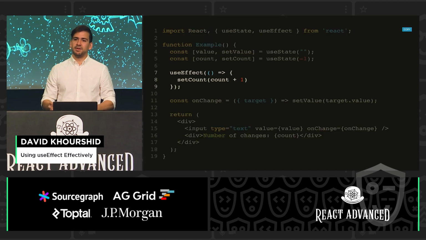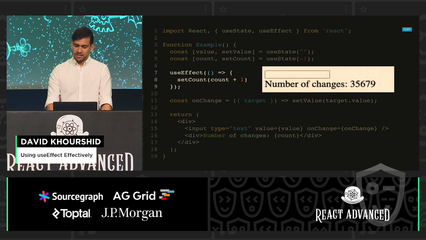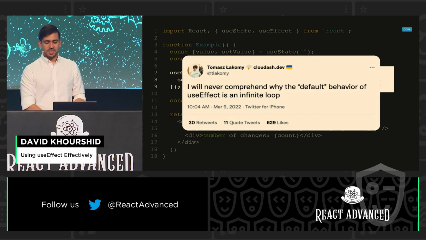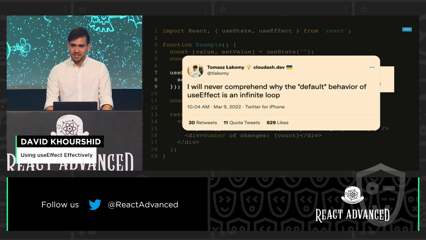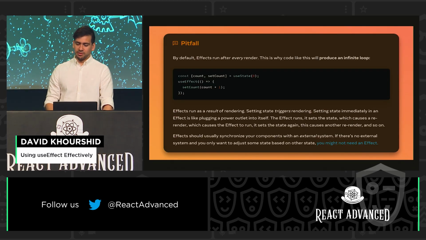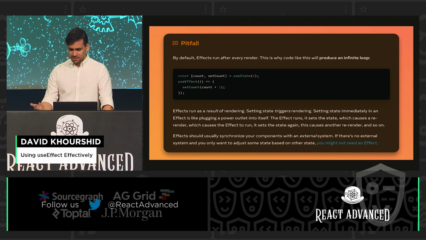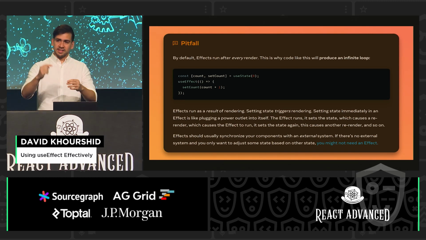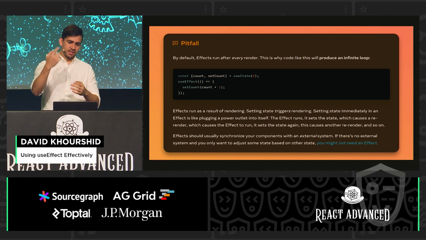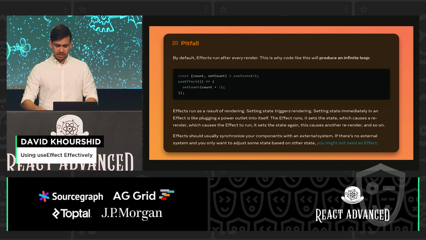And of course, we know that putting setState in useEffect could cause a whole bunch of problems anyway, leading people to think, I will never understand why the default behavior of useEffect is an infinite loop. I've run into this before, and the React docs warn you, you shouldn't do this. This is why. It's because this is going to trigger a re-render, which is going to trigger the effect again, et cetera, et cetera.